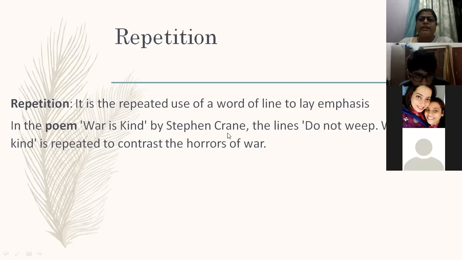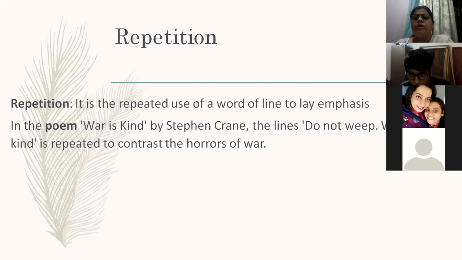"War is Kind" by Stephen Crane. "Do not weep." Right? Can you see this? "War is kind." So this "war is kind" is repeated to contrast the horror of war, but it is not repeated throughout the poem. Okay, right? So when it is repeated in one stanza, we call it repetition.